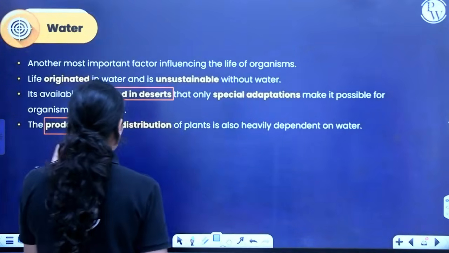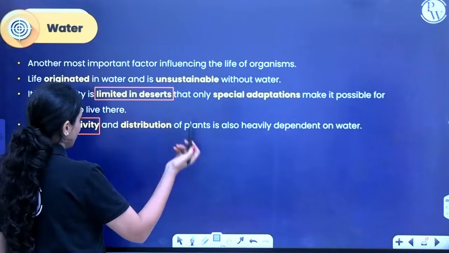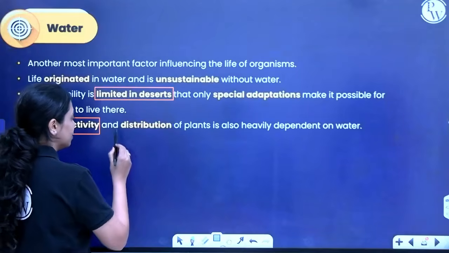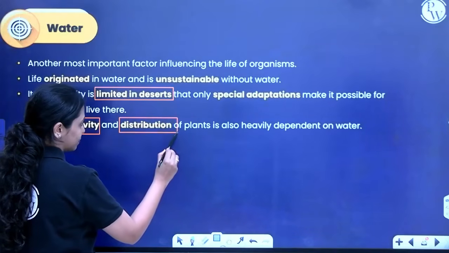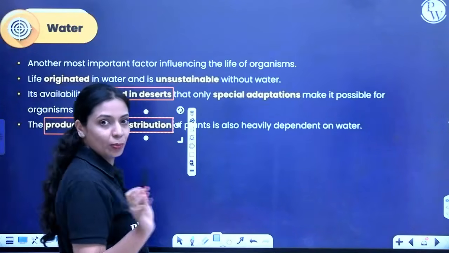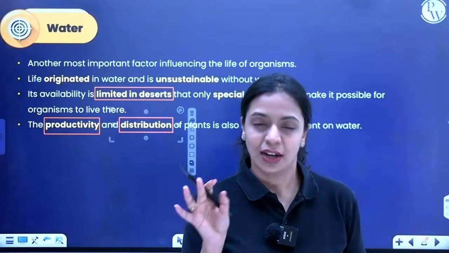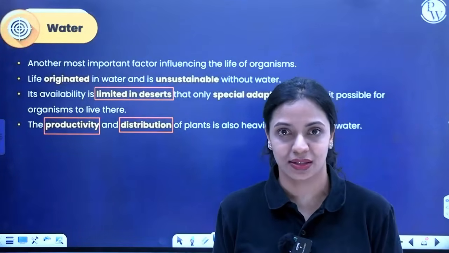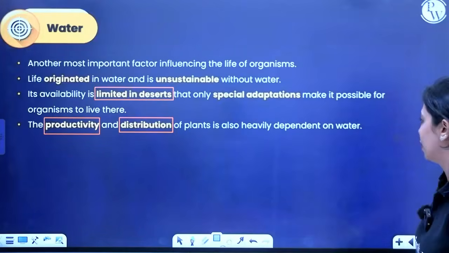And availability of water will impact the distribution of plants as well. Not all plants can grow everywhere. Certain plants require more water to grow. Such plants will not be able to grow in deserts. Okay?